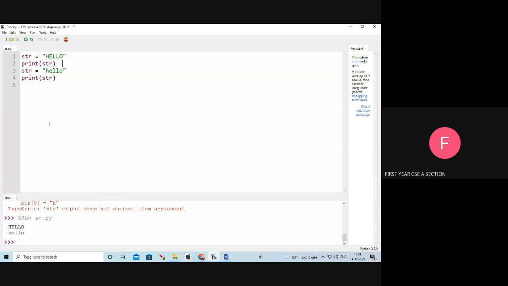Capital letter HELLO. Next, str equal to small letter hello. I am assigning the whole string to small letter hello, and I am going to print str. See, small letter hello will be the output. So what do you understand from that? We can't change the particular item of the string, but we can change the whole string.